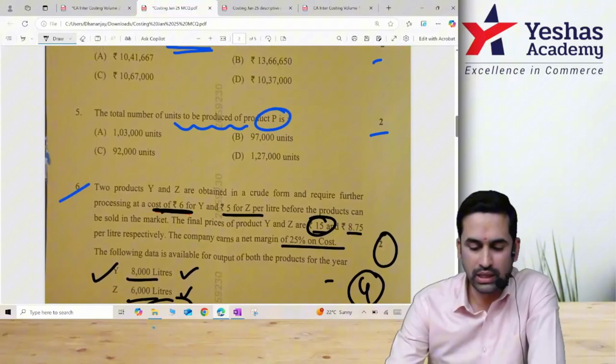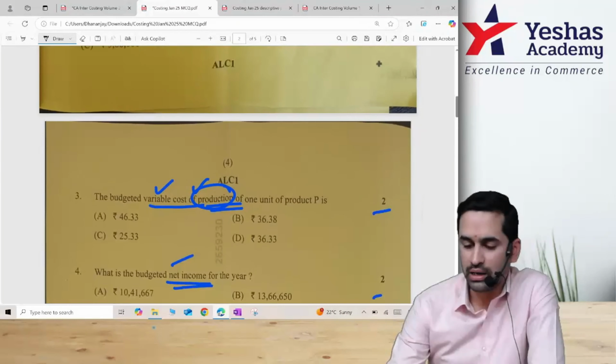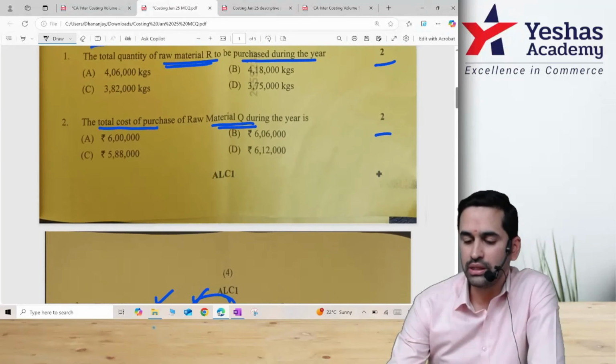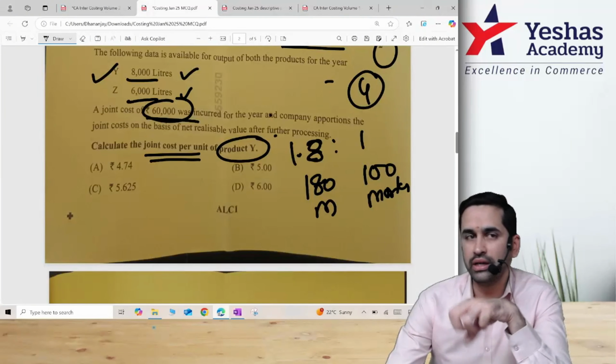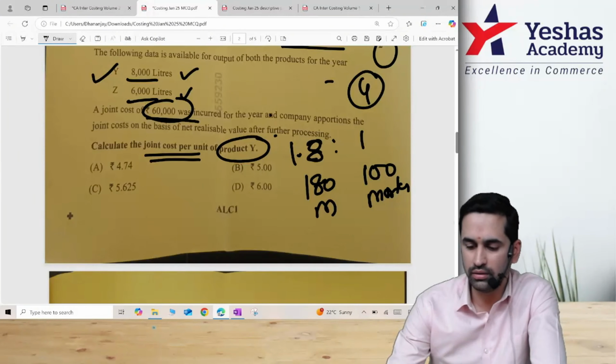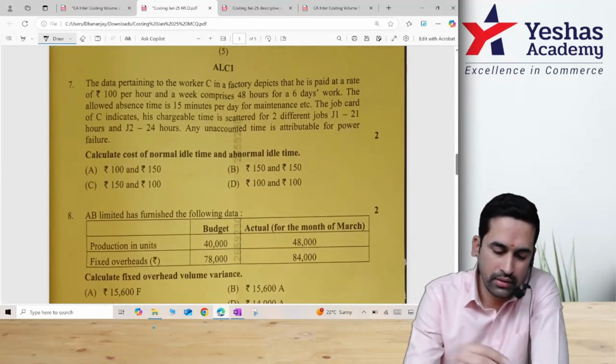But the previous question was an advantage, 10 marks. That means even if you take up to 18 minutes, you are well within the speed. Okay. So somewhere they will add a lengthy question, somewhere it will be an easy question. So overall time will get adjusted.